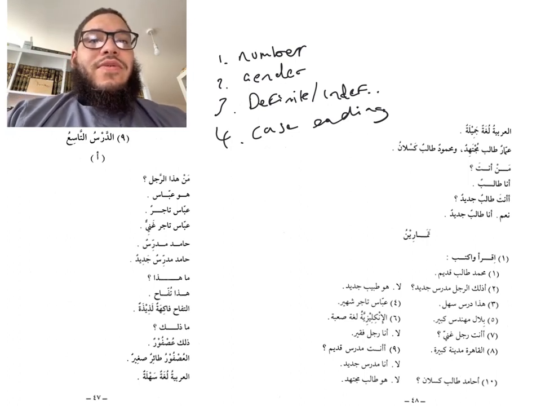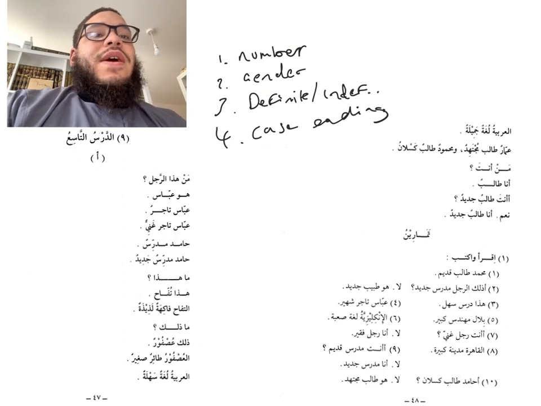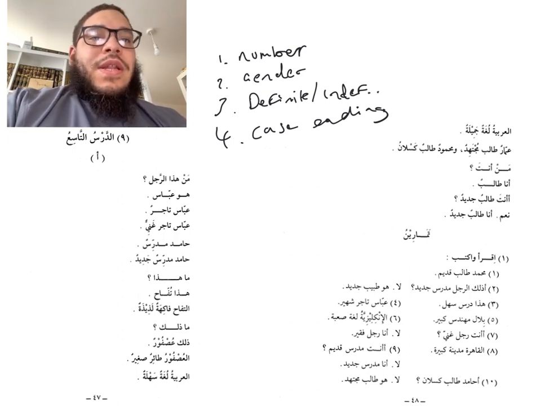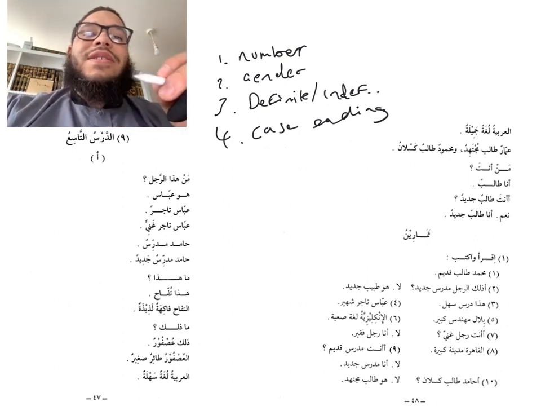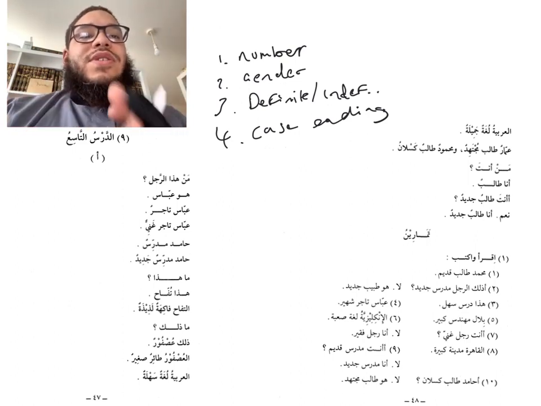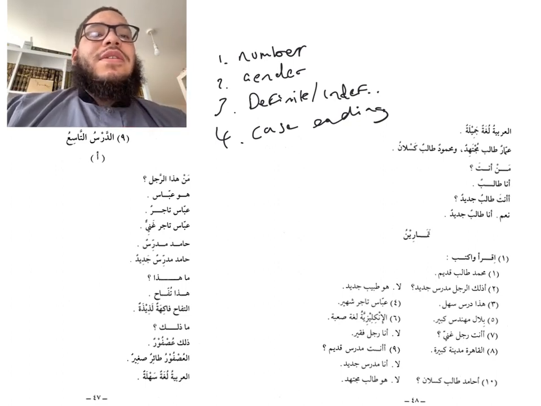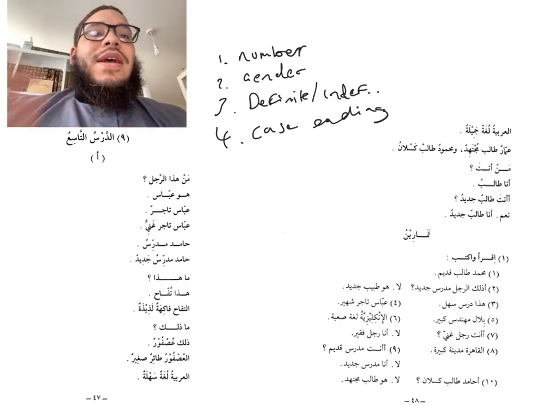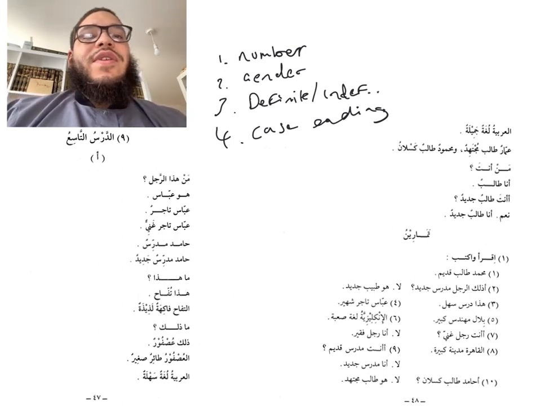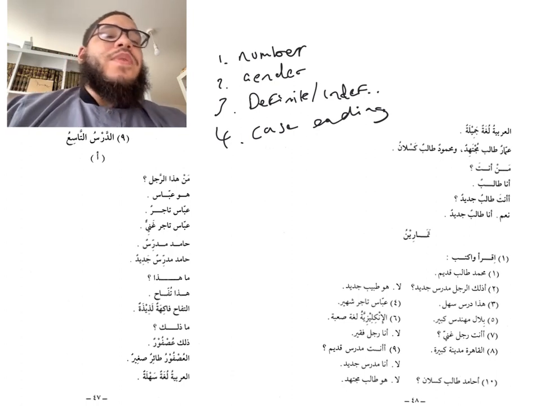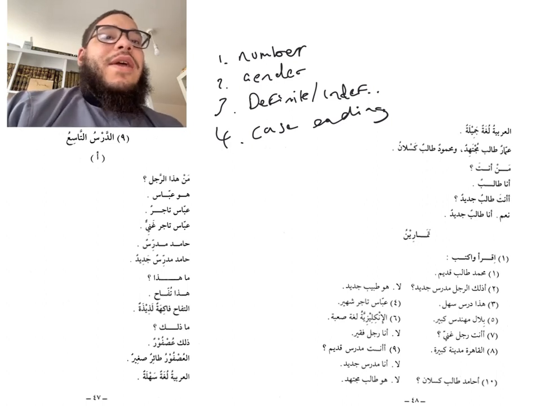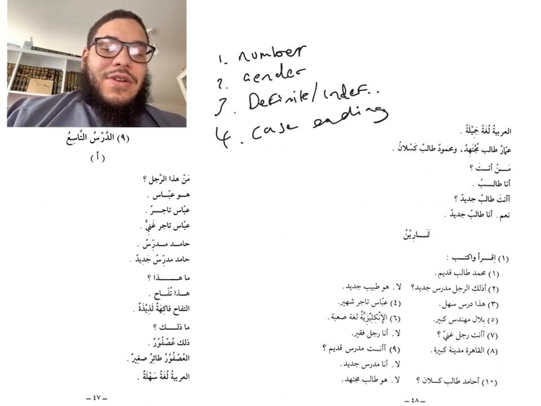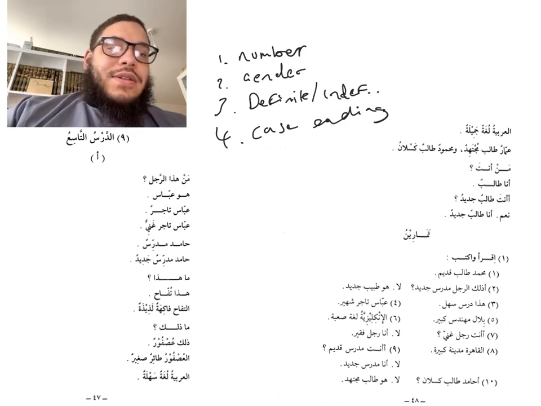والمنعوت, the noun phrase. And this is when we have an adjective describing a noun. Now it must fulfill all 4 of these conditions at the same time. So it has to be number, it has to be the same, i.e. both the noun and adjective singular. Gender, the noun is masculine, the adjective is masculine. Noun feminine, adjective feminine. Definite or indefinite. If it's a definite noun with alif and lam, the adjective also has to be definite with alif and lam. And case ending. If it ends in fatha, it has to end in fatha. If it ends in dhamma, it must end in dhamma. If it ends in kasra, then it also must end in kasra and the likes.